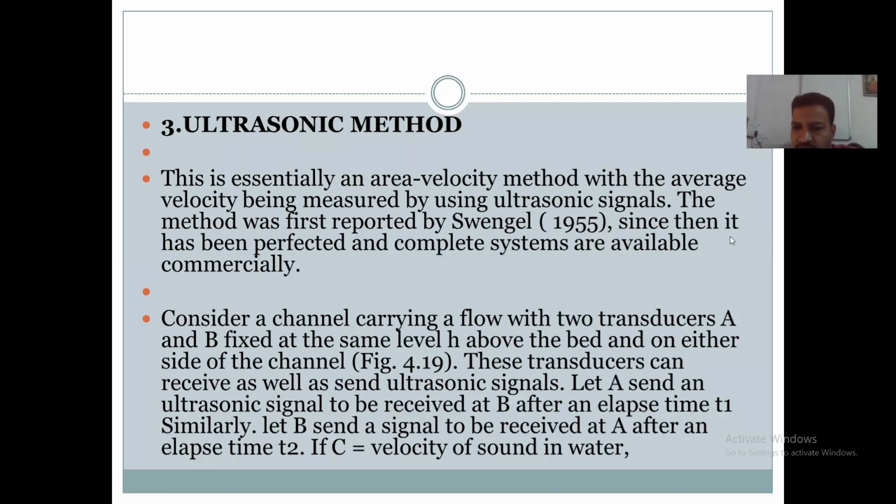The ultrasonic signals are used to find out the average velocity of flow. Just as the area velocity method uses a current meter, the ultrasonic method uses ultrasonic signals. Ultrasonic signals are used for measurement of the velocity of flow.